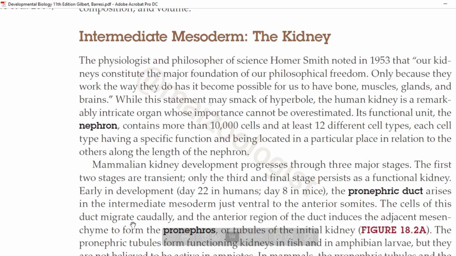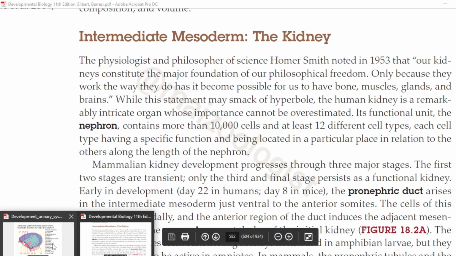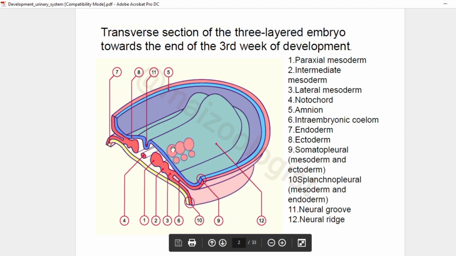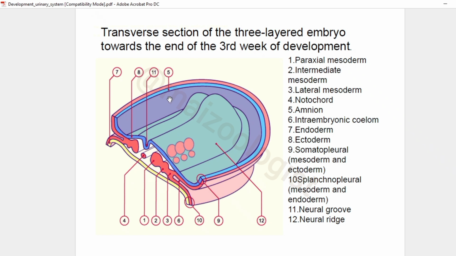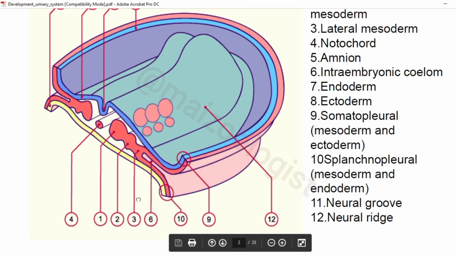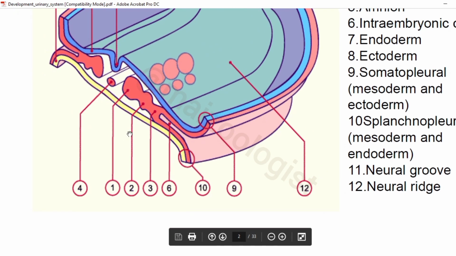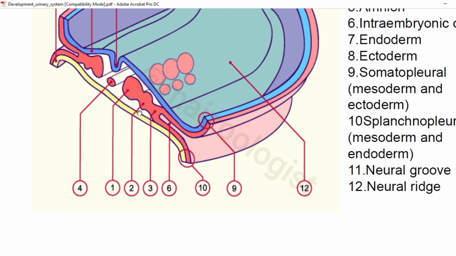What is its location? For that, I will refer to these slides provided by Kharkiv National Medical University. And here you can see the transverse section of the three-layered embryo towards the end of third week of development. And here, marked by number 2 is the intermediate mesoderm. This one here. This is what we are talking about, this region, intermediate mesoderm.